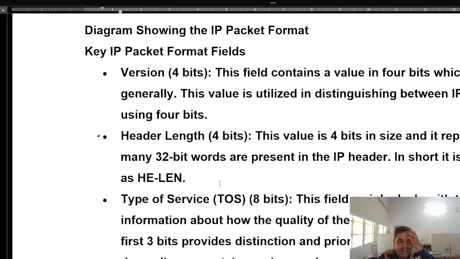So the maximum size of the header length is 60 bytes only. Here the maximum value can be 15, because in 4 bits what you can represent is the 0 to 15 value. The minimum value will be 5, since 5 times 4 is 20. Maximum it can be 15. So its value can be set from 5 to 15.